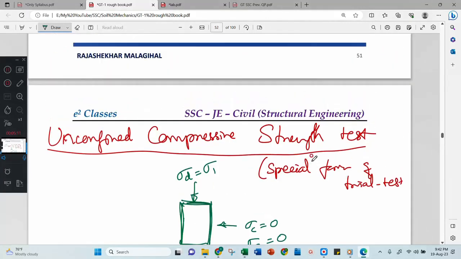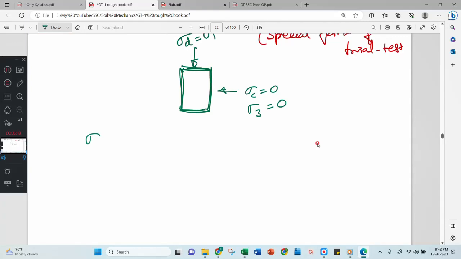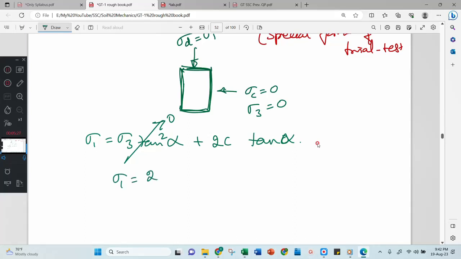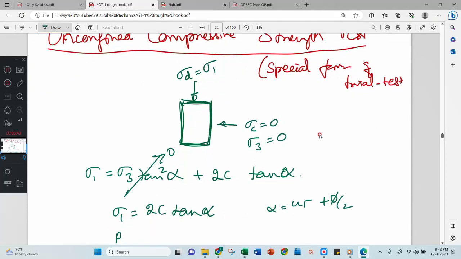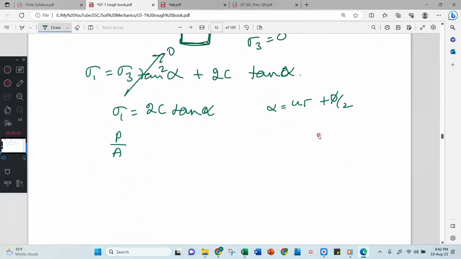Then I will write the plastic equilibrium equation once again. That is sigma 1 equal to sigma 3 tan square alpha plus 2c tan alpha. Now here this term is gone. Why? Because sigma 3 is 0. Sigma 1 equal to 2c tan alpha, where alpha equal to 45 plus phi by 2. Then sigma 1 is what? That is P divided by area. This is the force you will apply on the top, that is P, divided by area. Then this is 2c tan(45 plus phi by 2).